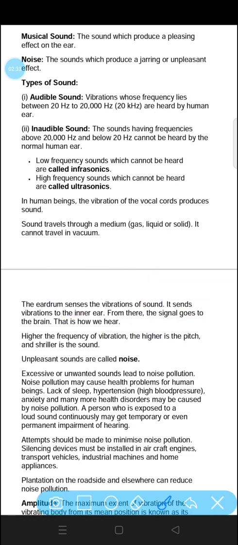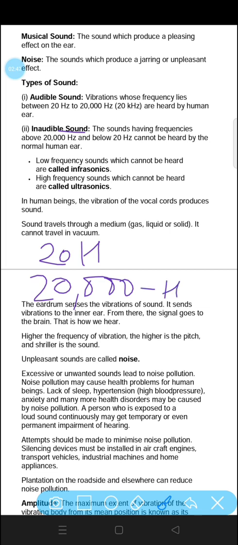Now, inaudible sound. We have talked about 20 Hz and 20,000 Hz.